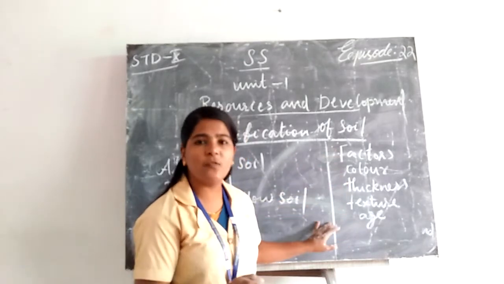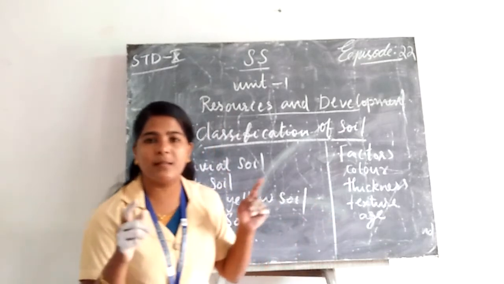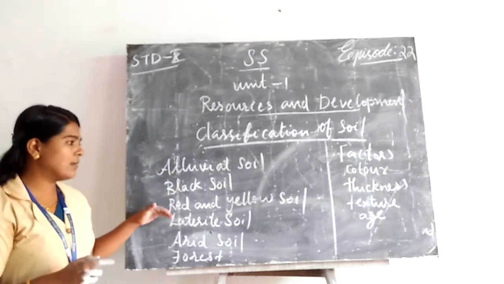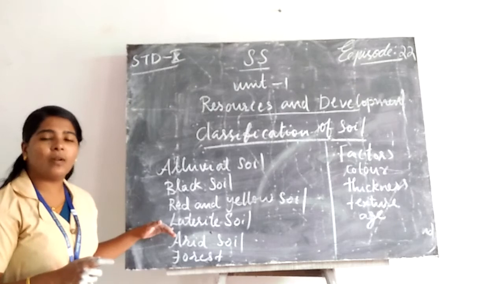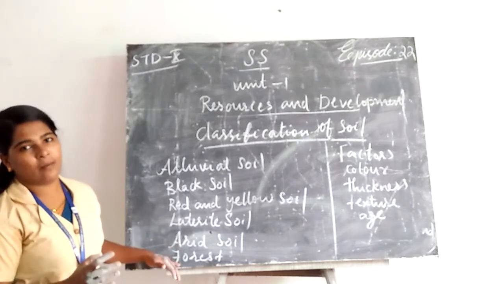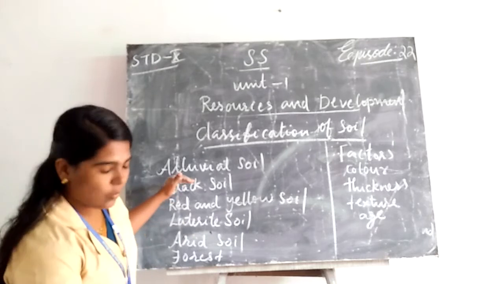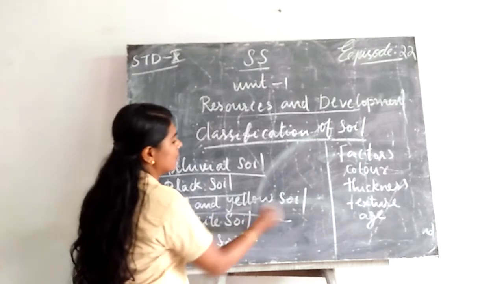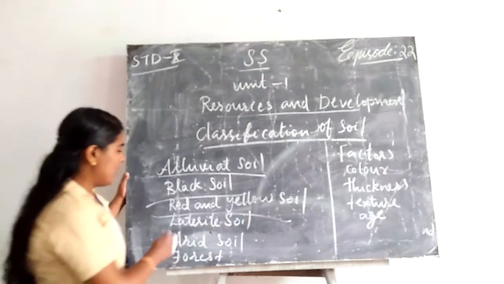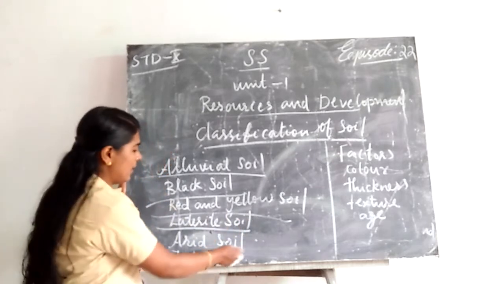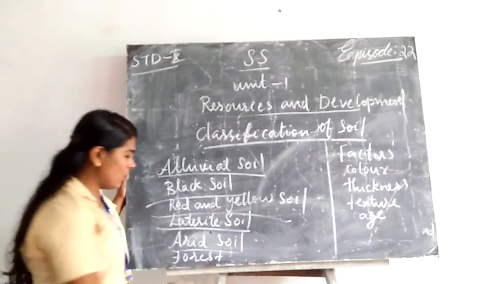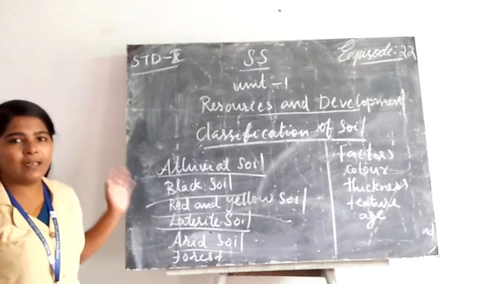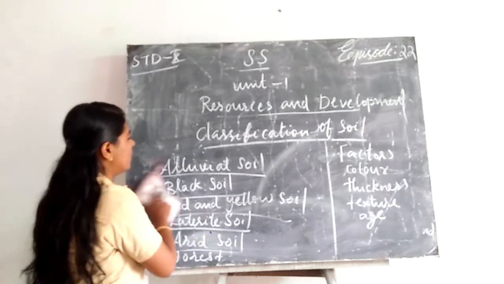On the basis of these factors, in India we can classify soil as alluvial soil, black soil, yellow and red soil, then laterite soil, arid soil, and forest soil. Let's explain what alluvial soil is, the features of black soil, the features of red and yellow soil, the features of laterite soil, and the features of arid soil. Finally, we can discuss the features of forest soil. Let's discuss first the features of alluvial soil.